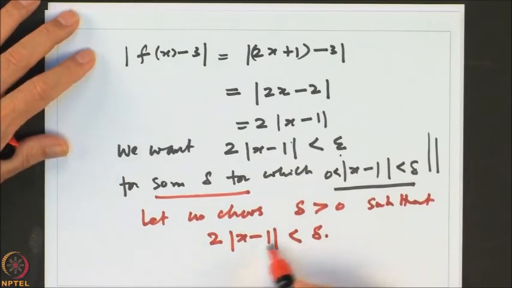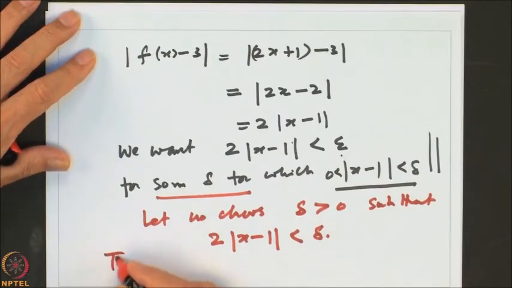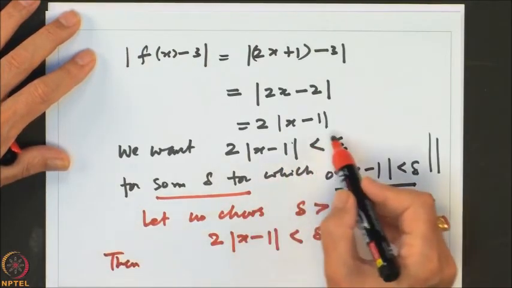We can always do that, right. So, that means x is in a neighborhood around 1, from 1 minus delta to 1 plus delta. So, we can do that. Then, what is f of x?